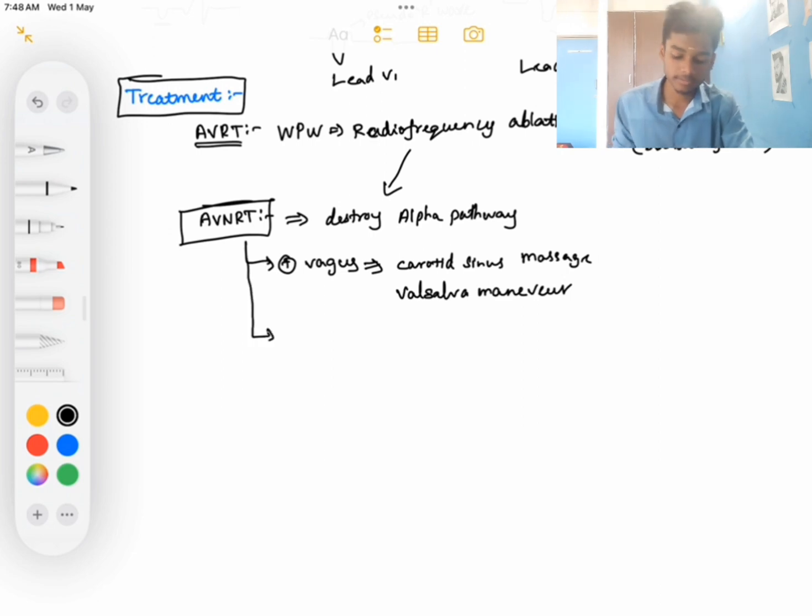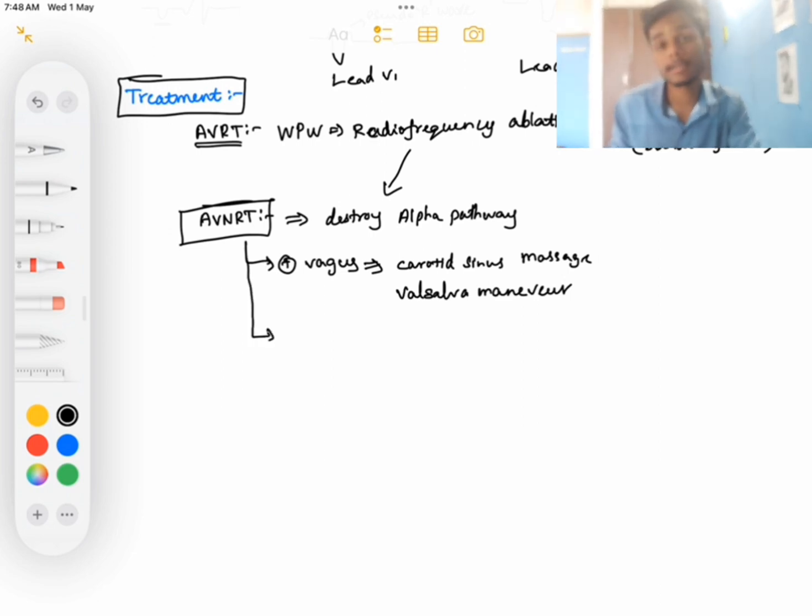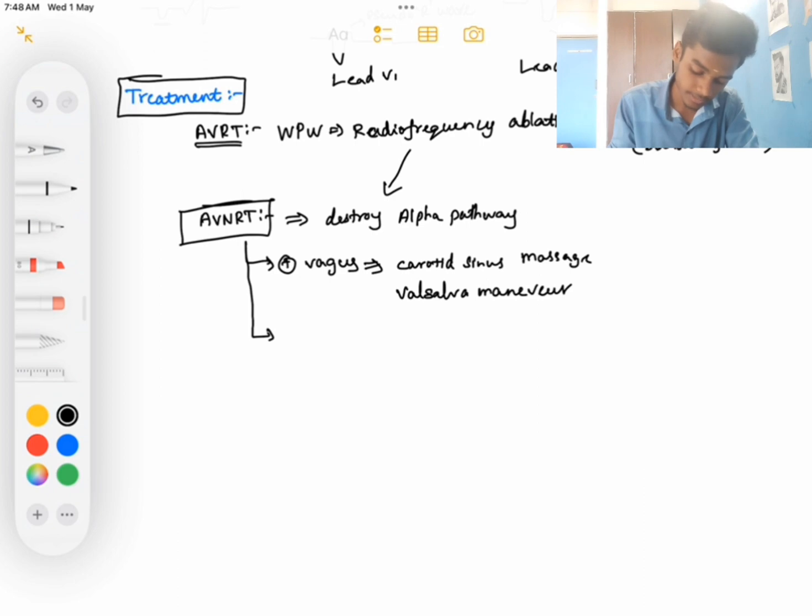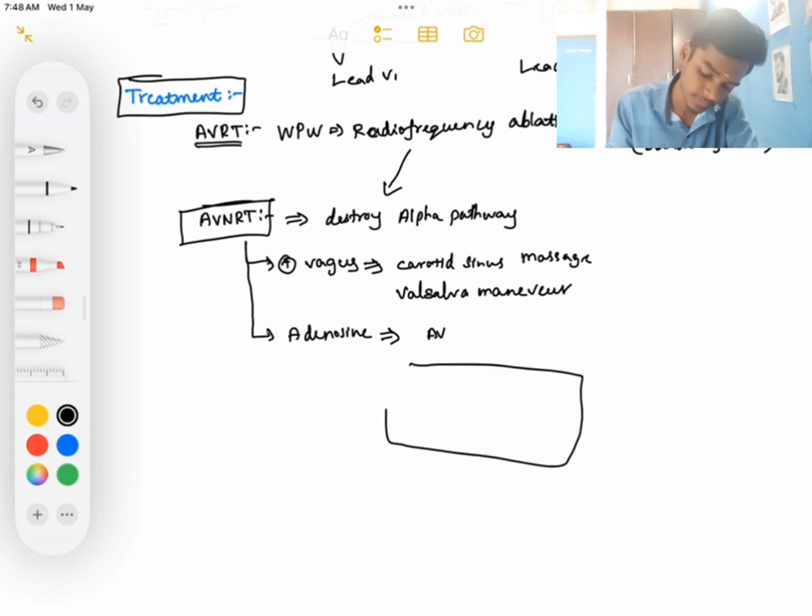To block the AV node, what drugs can we give? We can give adenosine. See what adenosine does in the AV node. Among the adenosine receptors, A1 is present, which is Gi, so it will inhibit adenyl cyclase.